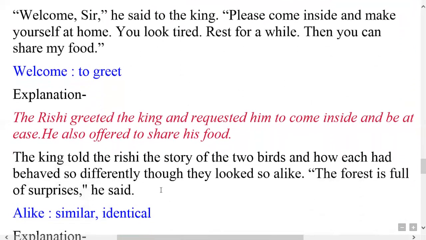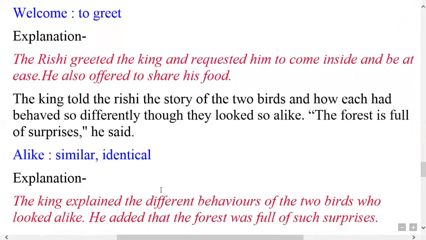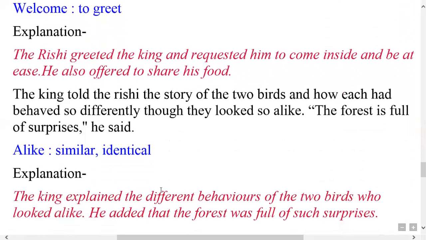Now come to the explanation of this part. The Rishi greeted the king and requested him to come inside and be at ease. He also offered to share his food. Next, the king told the Rishi the story of the two birds and how each had behaved so differently, though they looked so alike.